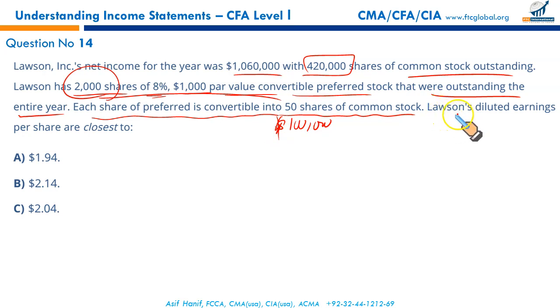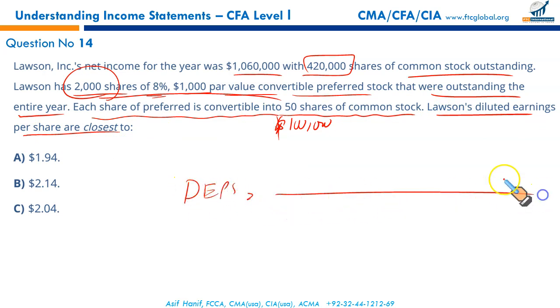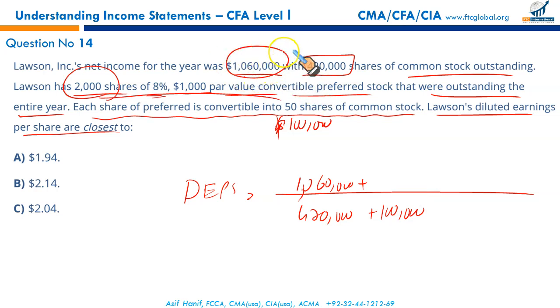We need to calculate the diluted earnings per share. So diluted earnings per share is equal to net income, which is given as 1,060,000, divided by the weighted average number of shares, which is already given as 420. But since we need to calculate the diluted earnings per share, these preferred stock will be converted into 100 ordinary shares, and converting these shares into ordinary shares will save us the preferred stock dividend, since this is the net income from which no preferred stock dividend has been deducted.